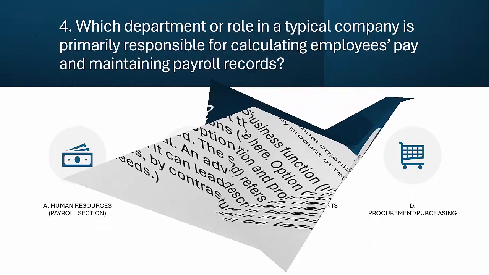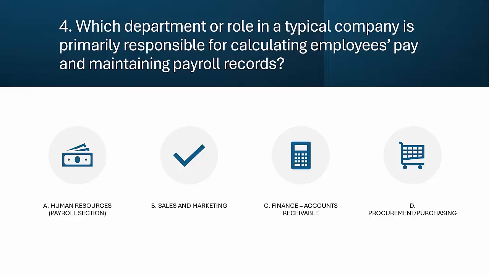Question 4. Who handles payroll in a company? Which department or role is responsible for calculating employee salaries and maintaining payroll records? A. Human Resources, payroll section. B. Sales and marketing. C. Finance, accounts receivable. D. Procurement purchasing.